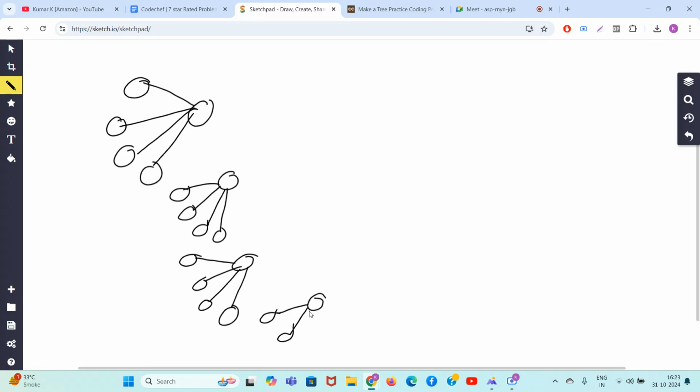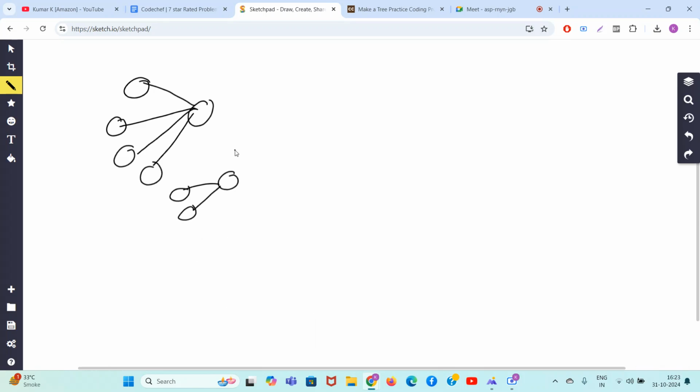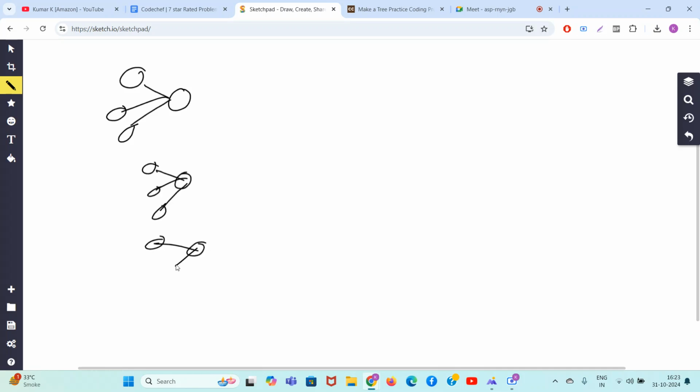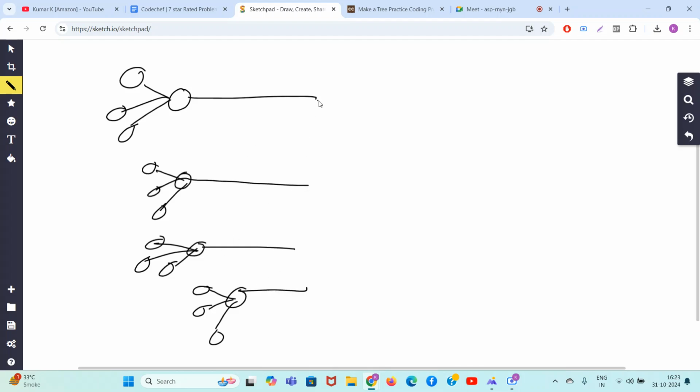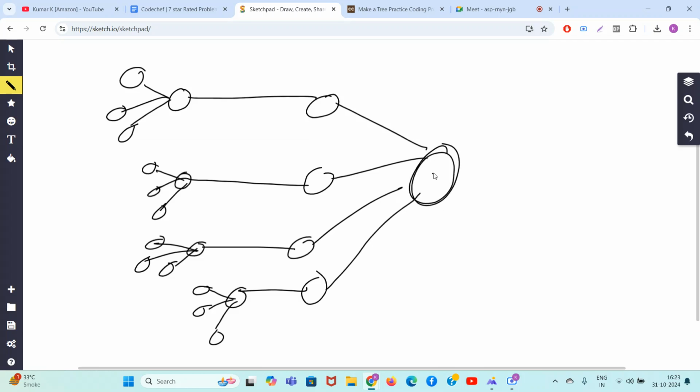Guys, let's say these are our trees. Can you see in this tree what is happening?